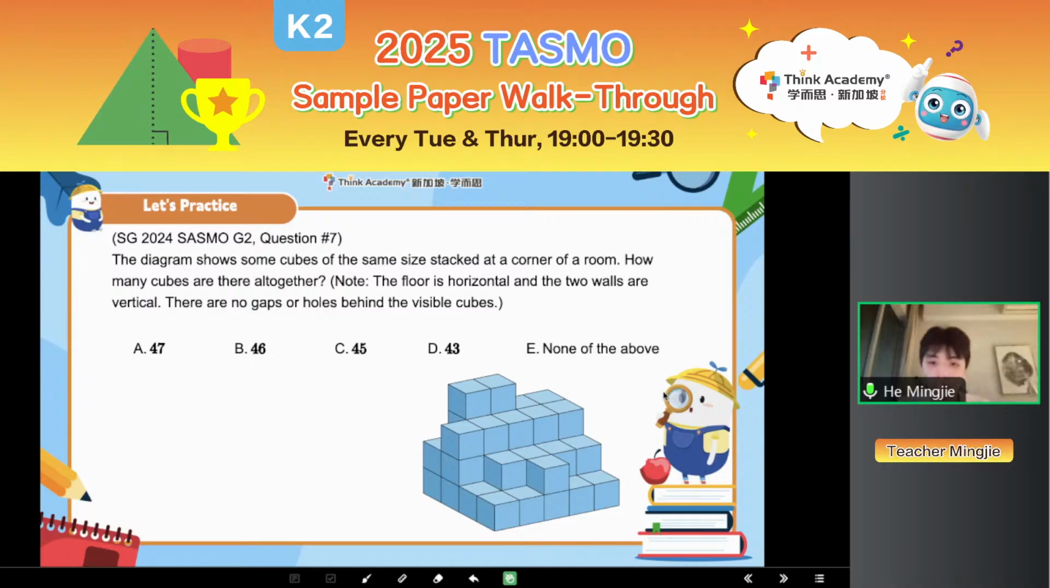So here, can you tell me how many cubes in total? The diagram shows cubes of the same size stacked at the corner of a room. How many cubes are there all together? So they actually ask us the same question, right? How many cubes in total? All right, so can you help Teacher Mingjie do the labeling and then get the correct answer? Okay, 2 minutes. Try it by yourself. Let's use the same method, the ball guy method.